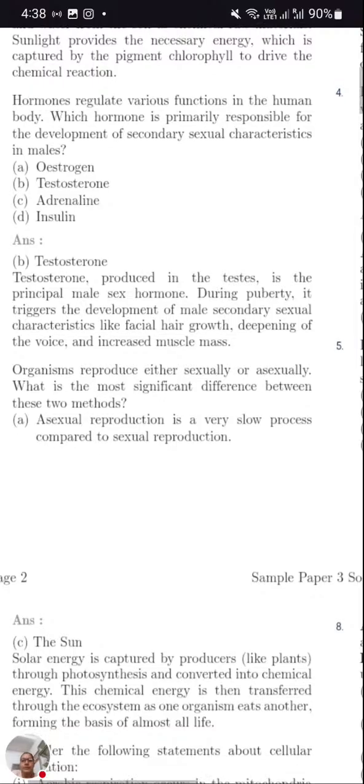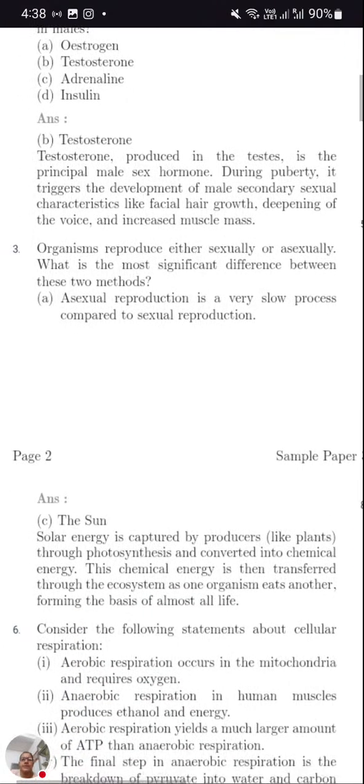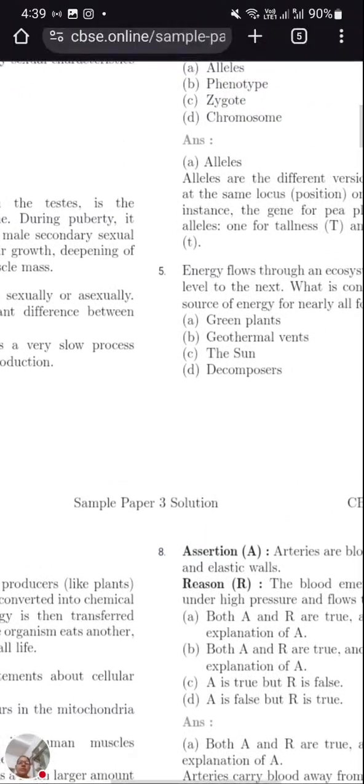Now coming to the third question, organisms reproduce either sexually or asexually. Which is the most significant difference between the two methods? Here, sexual method and asexual method. Asexual is a slow process compared to the sexual method. So what is the major difference?